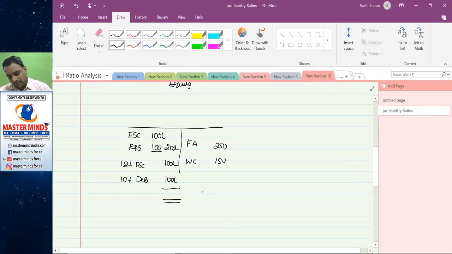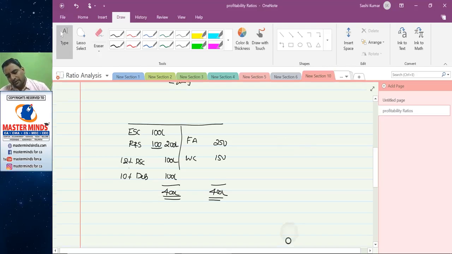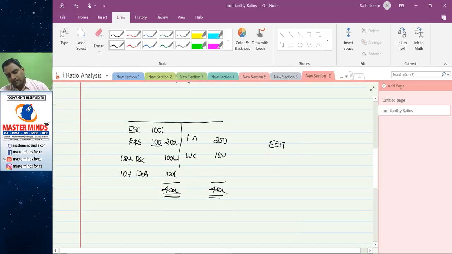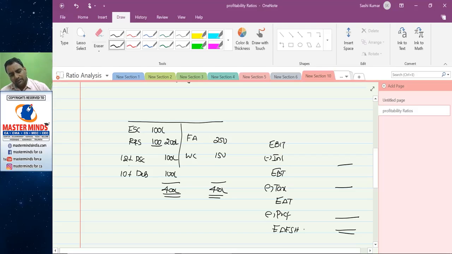In working capital, 150 lakhs have been invested. So this is the balance sheet outlook of the company. Now, EBIT less interest gives EBT, less tax gives EAT, less preference dividend, finally earnings available to equity shareholders.